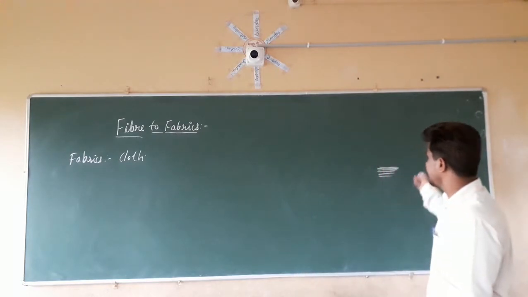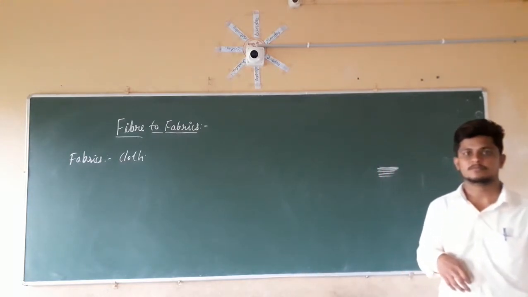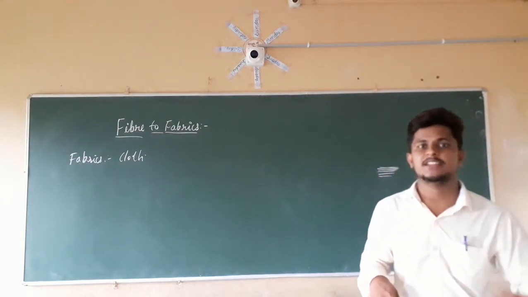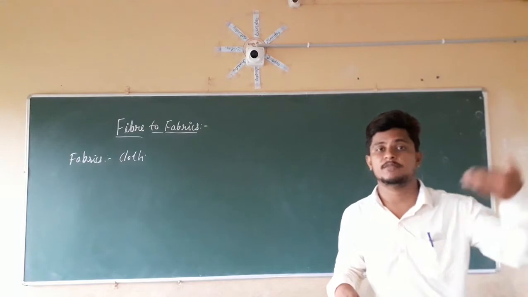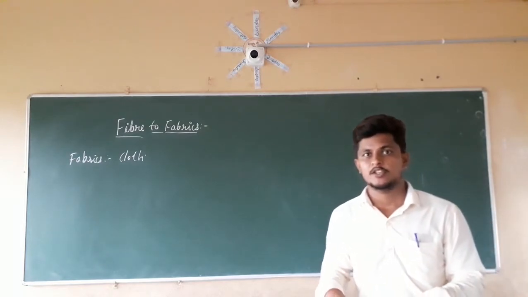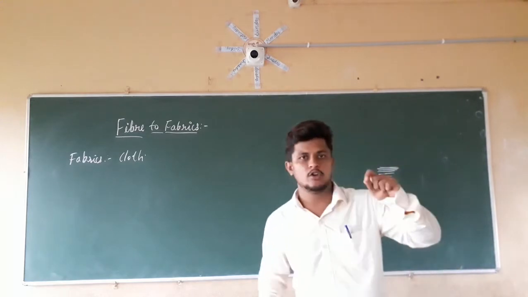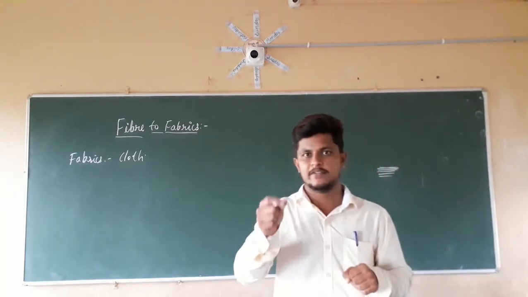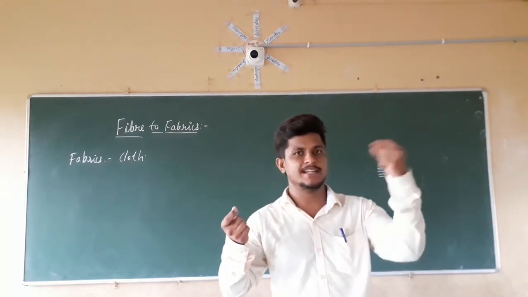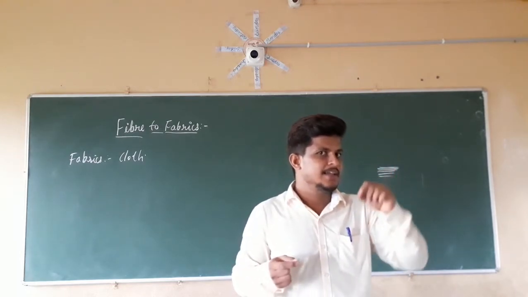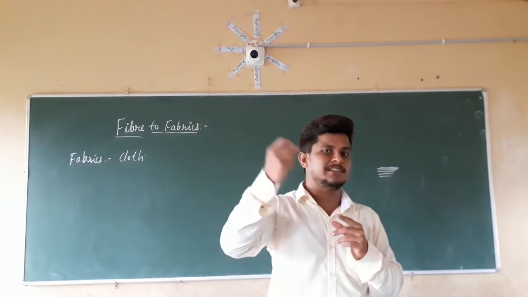From where did those yarn come? Those yarn came from the fibers. If you take a needle and put a thread into the needle eye, and check that thread closely, it again has some filament-like structures.